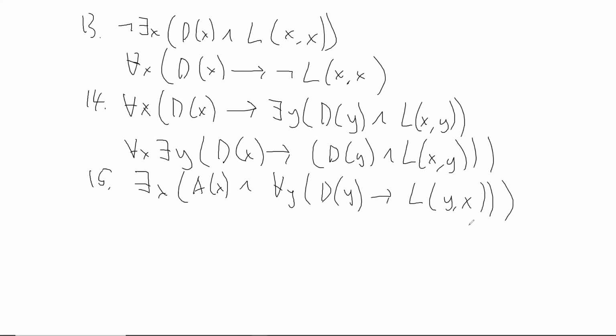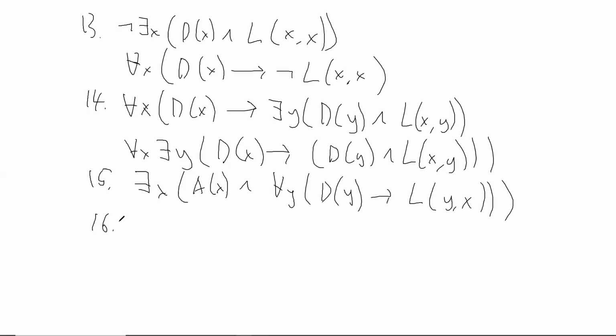So the English sentence says the animal is smaller than the dog, but we don't have smaller than in our summarization key. But we can still express the same idea with larger by just moving around the variables, right? So if the dog is larger than the animal, then the animal is smaller than the dog. So that's what we write here.